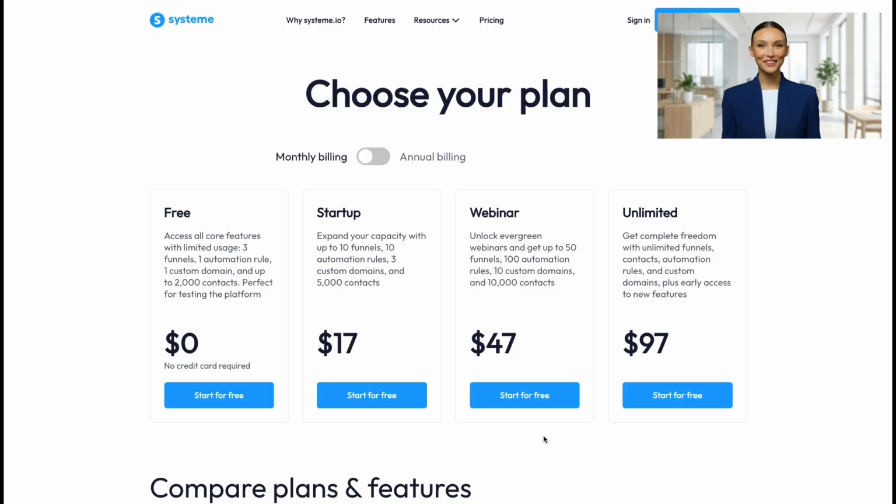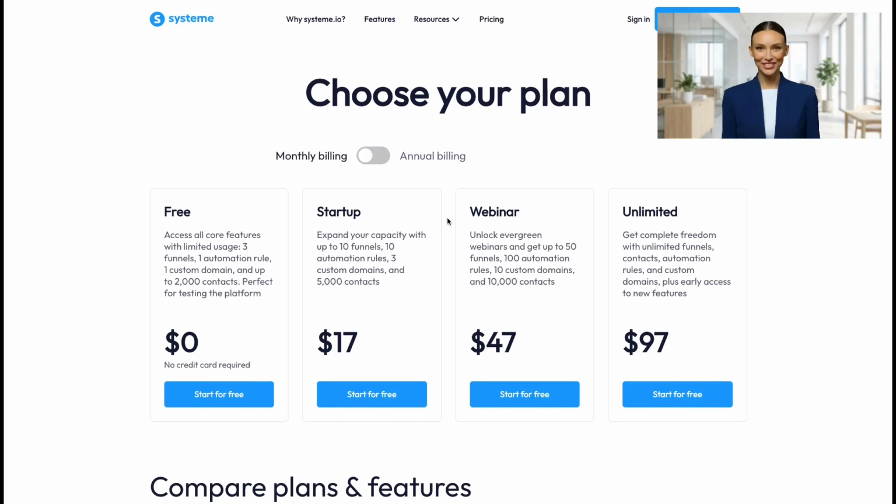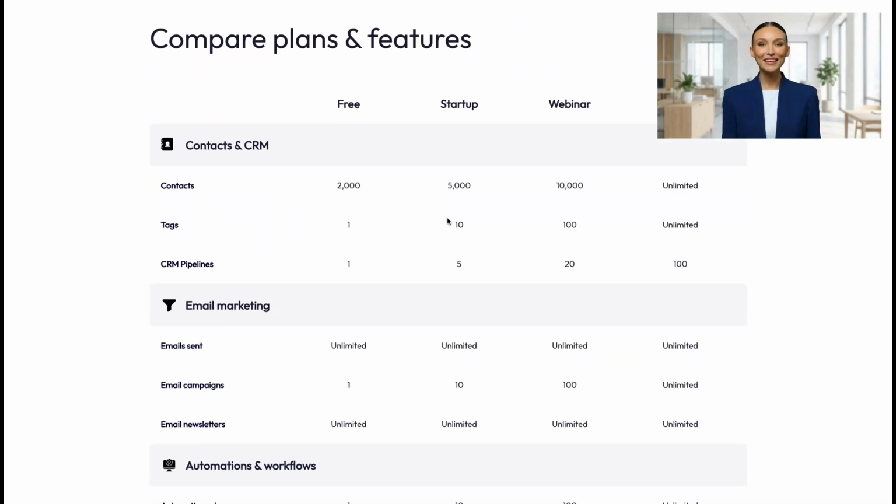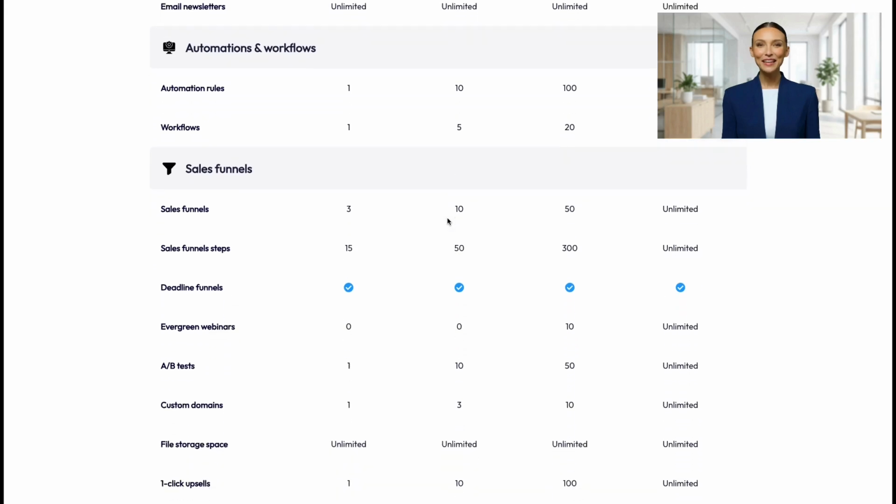The biggest difference between these 3 platforms is who they are built for. HighLevel is built for agencies. The white label CRM, the client management tools, and the automation depth are designed for businesses that manage other businesses.